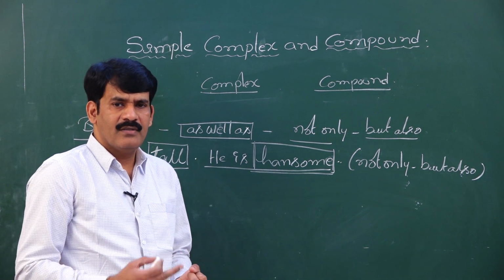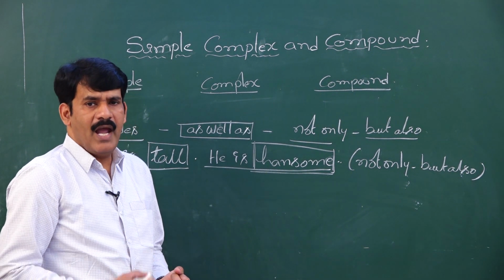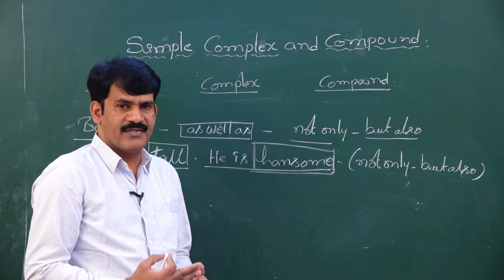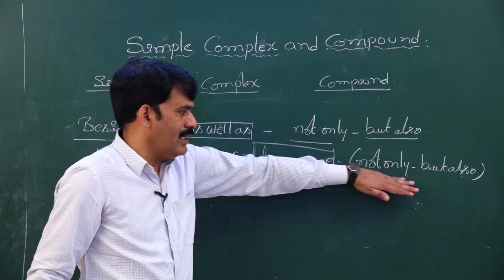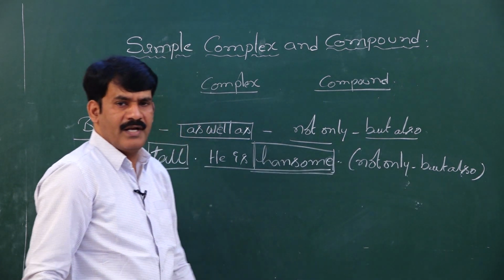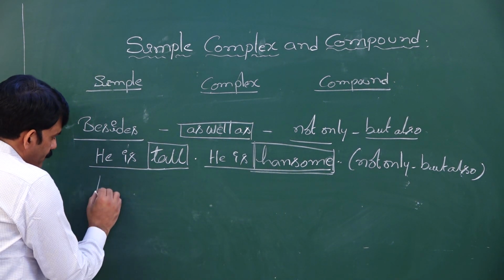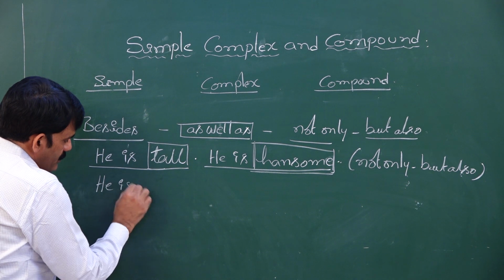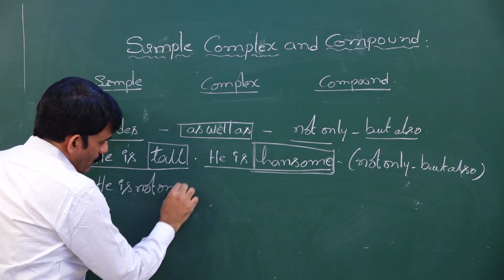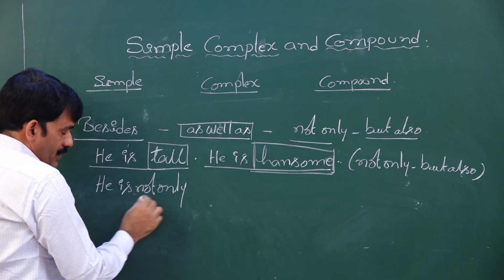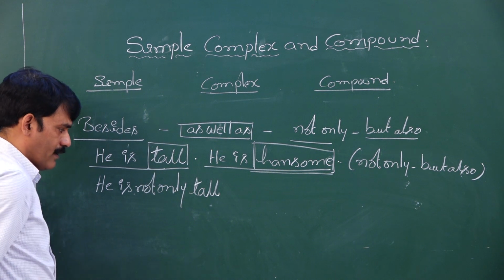They may ask you to rewrite the sentence using not only but also, and similarly besides. But here let us use not only but also and rewrite the sentence. Then you see, he is not only tall.